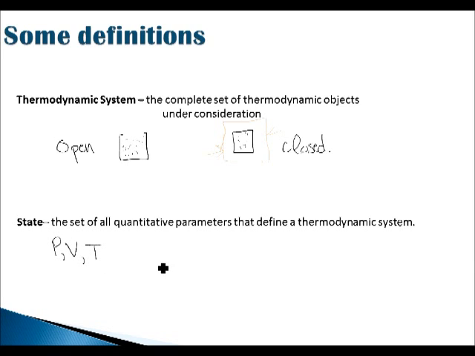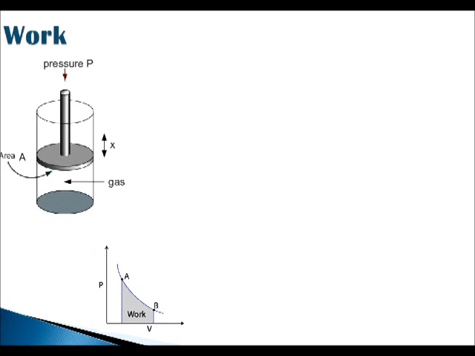Okay, and so any examples that give these variables will be examples of the state of a system. Okay, so if a metal with a given volume and a given temperature expands to a new volume, that temperature will change. These are all states of the system, and they are all needed to define the overall state that a thermodynamic system is. So define everything that comes with that thermodynamic system.